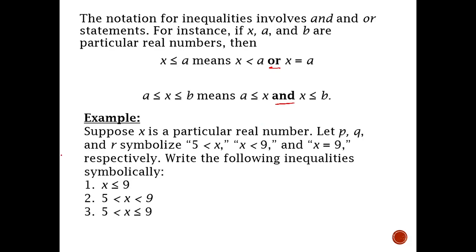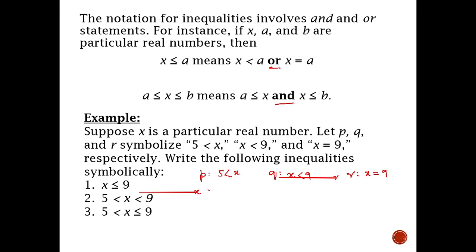Now suppose we have three propositional variables p, q, r. p symbolizes 5 is less than x, q symbolizes x is less than 9, and r symbolizes x is equal to 9.